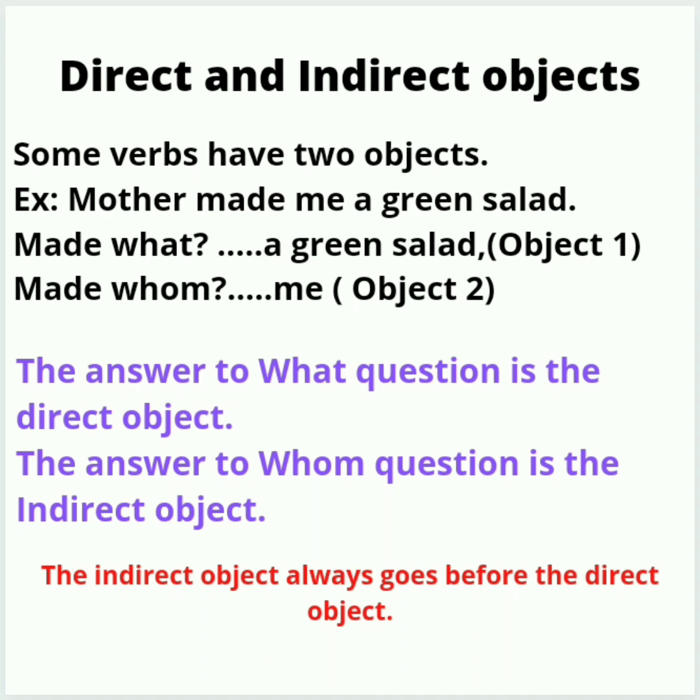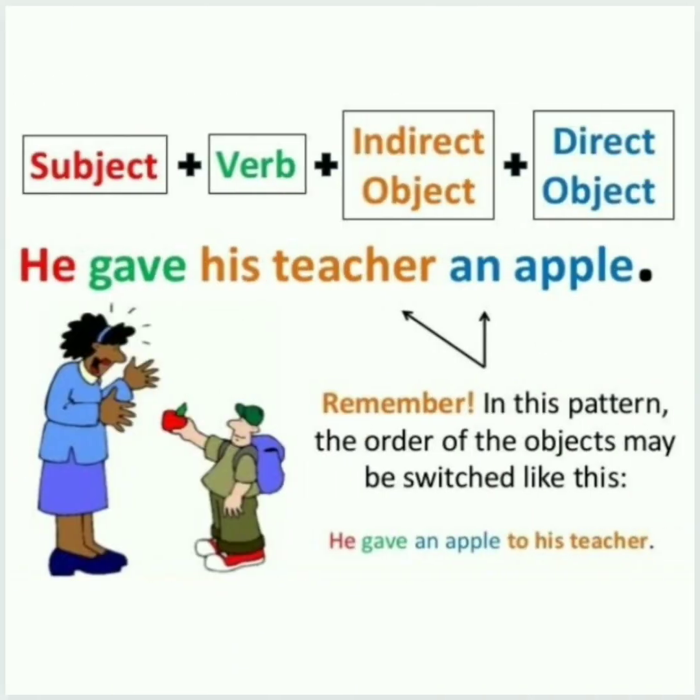One more hint I'll give you. The indirect object always goes before the direct object. Means here also you can see me is before a green salad. Let's take some more examples.